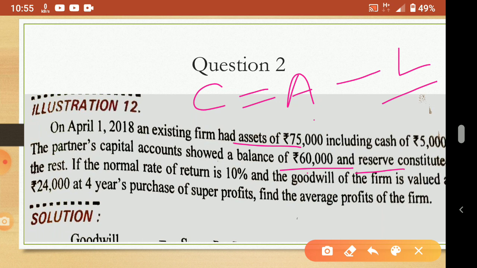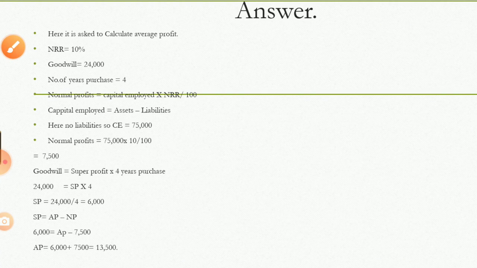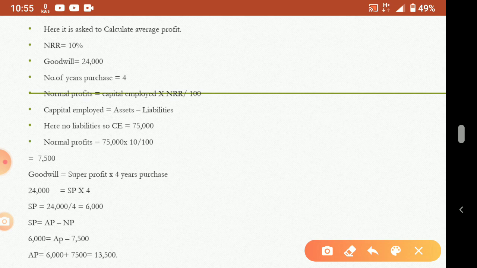Then as usual, the normal rate of return is 10%, and goodwill is also given here as 24,000, which is at 4 years purchase. So how to calculate the average profit of the firm, we'll see. Whatever is given in the question, we'll note. The normal rate of return is given as 10%. Goodwill is given in the question as 24,000. Number of years purchase is 4.